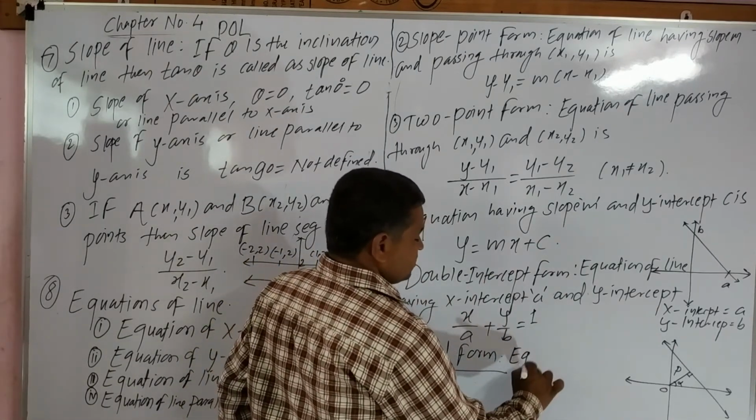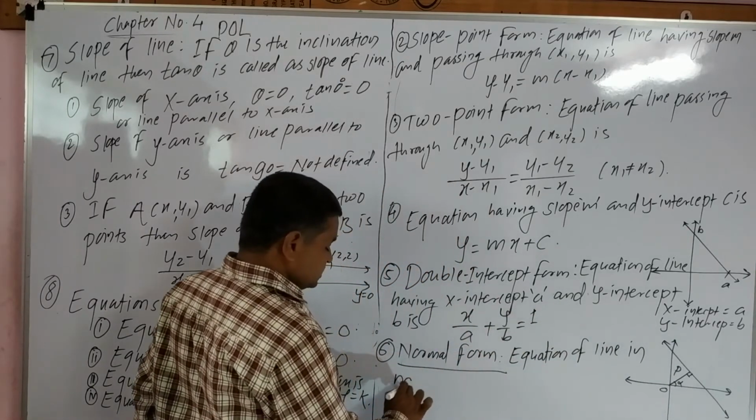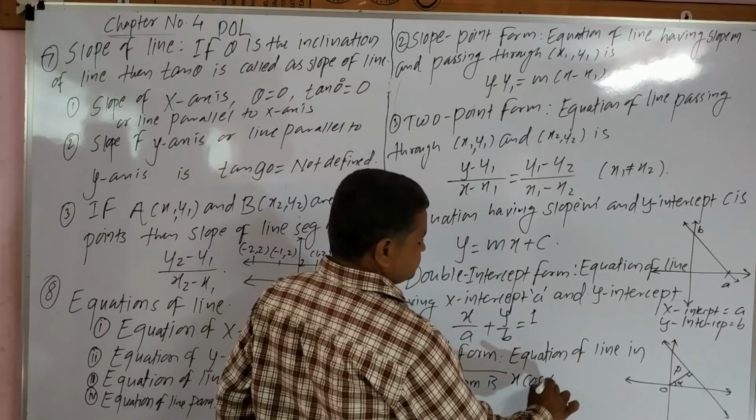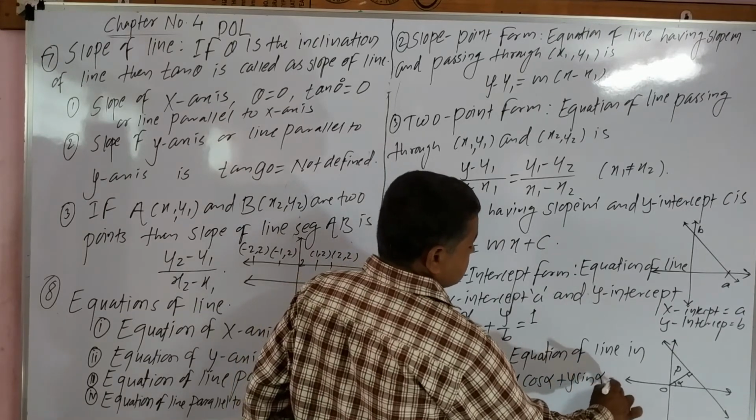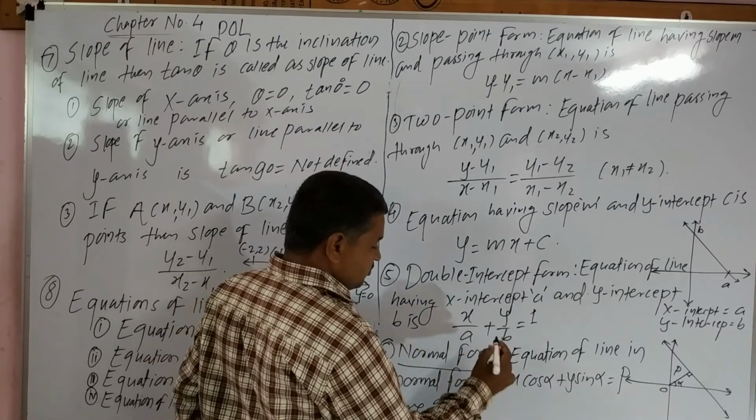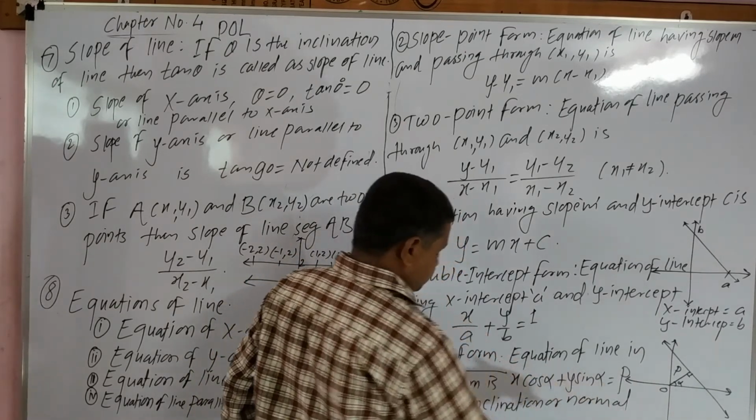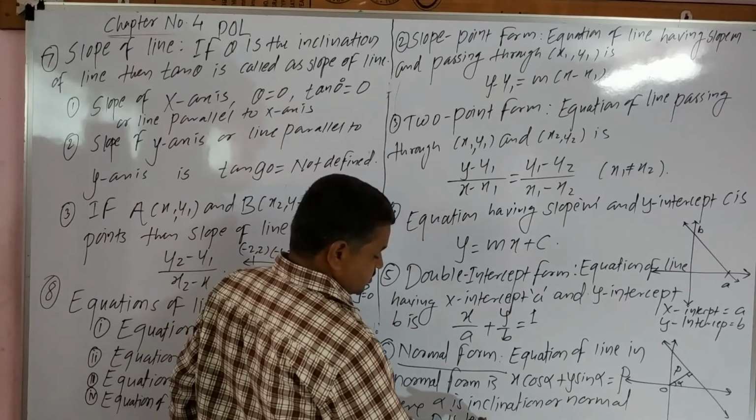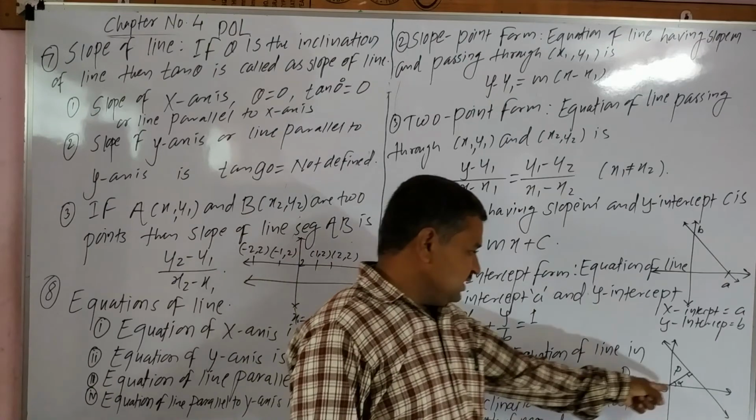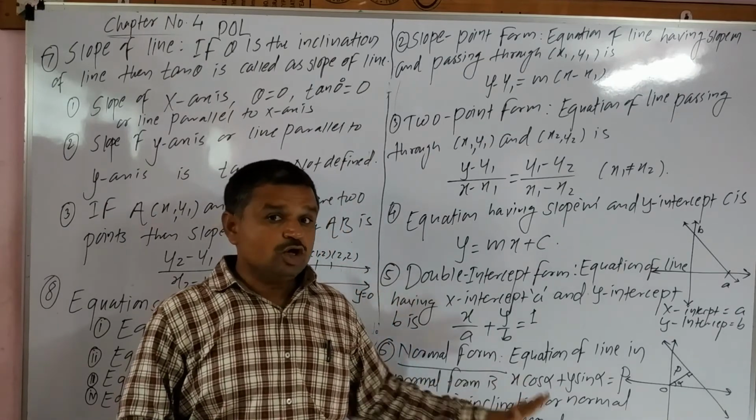the equation of a line in normal form is x cos alpha plus y sin alpha equals p, where alpha is the inclination of the normal and p is the length of the normal. The normal line has inclination alpha and its length is p. This is the equation of a line in normal form.